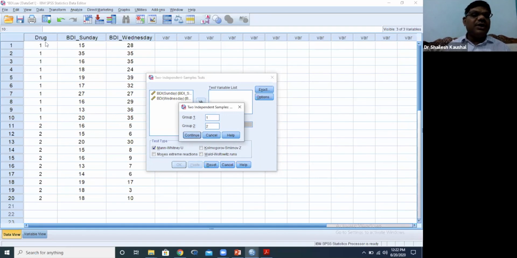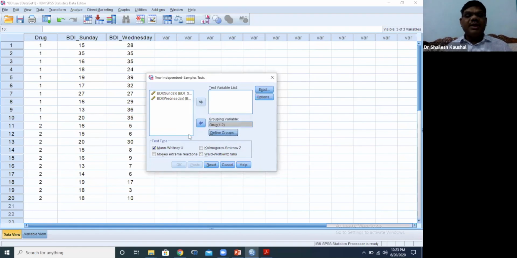You can code here, instead of 1 and 2, you can put 0 and 1. The result will be the same. So here code 1 for ecstasy tablet and 2 for alcohol group, and then continue. Then we will transfer both the variables, or we can take one by one.